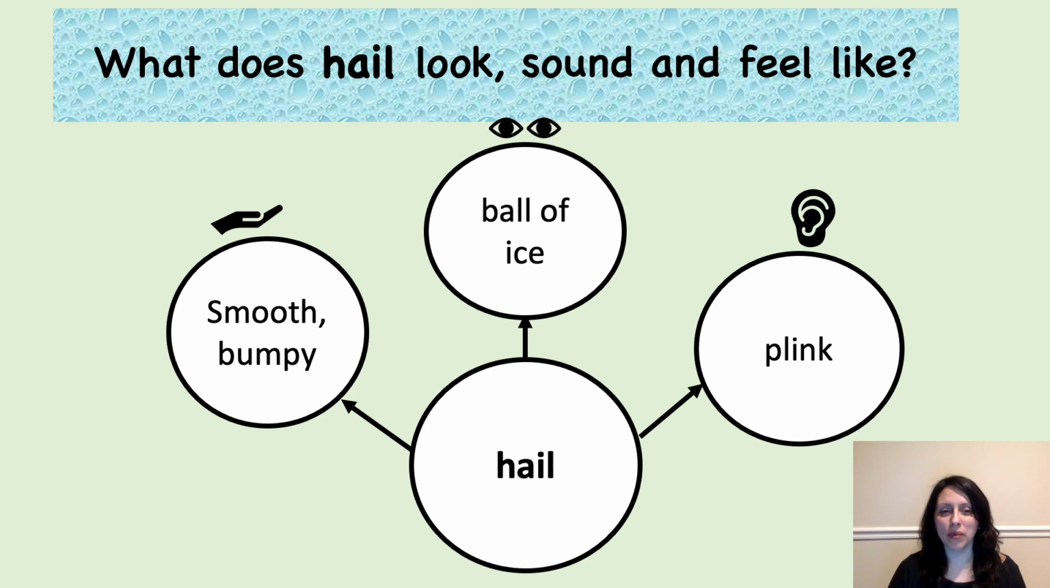Hail looks like balls of ice. They can be smooth and parts of them can be bumpy. They sound like plink, plink, plink when they drop to the ground.